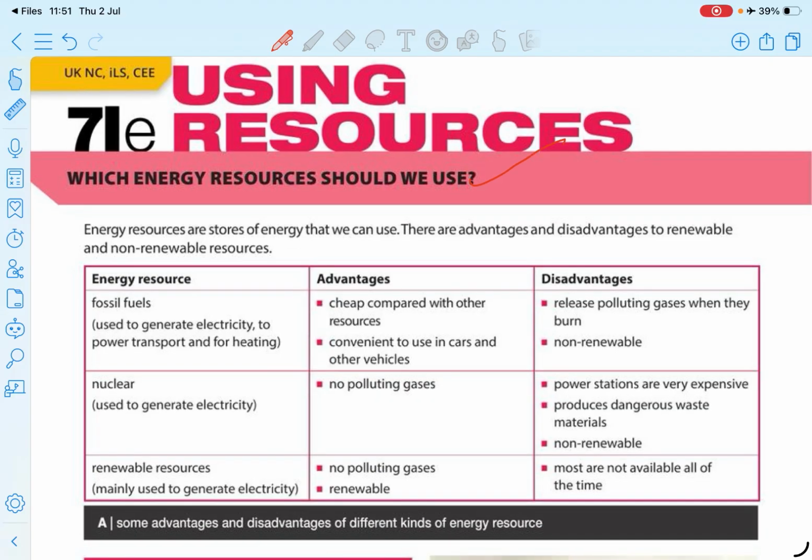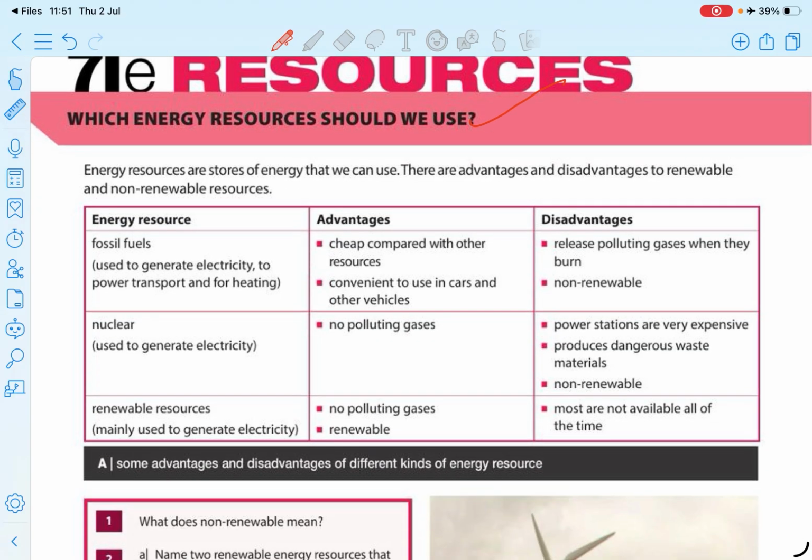And using resources: fossil fuels, nuclear, renewable fuels. That is three types of things. You have advantages and you have disadvantages, right? You can read this and remember these things. I'll give you a trick. Think about whether it is a renewable or non-renewable fuel. If it is renewable, it goes to the advantages. If it is a non-renewable fuel, it goes to the disadvantages, right? You know, these are non-renewable, these are renewable.